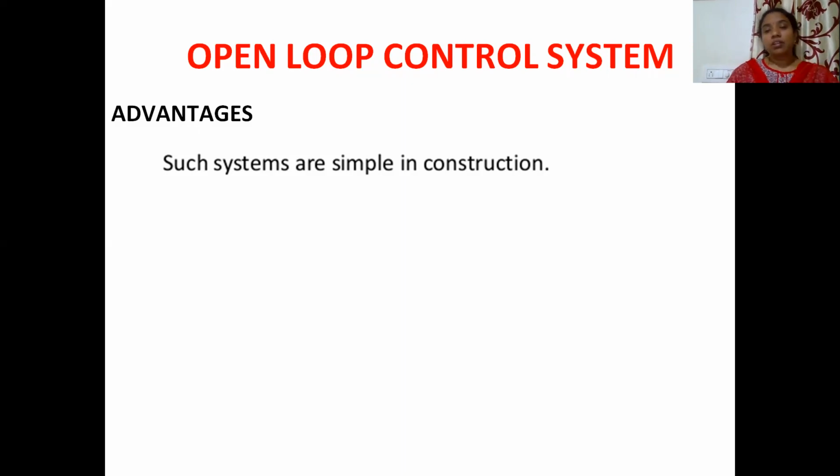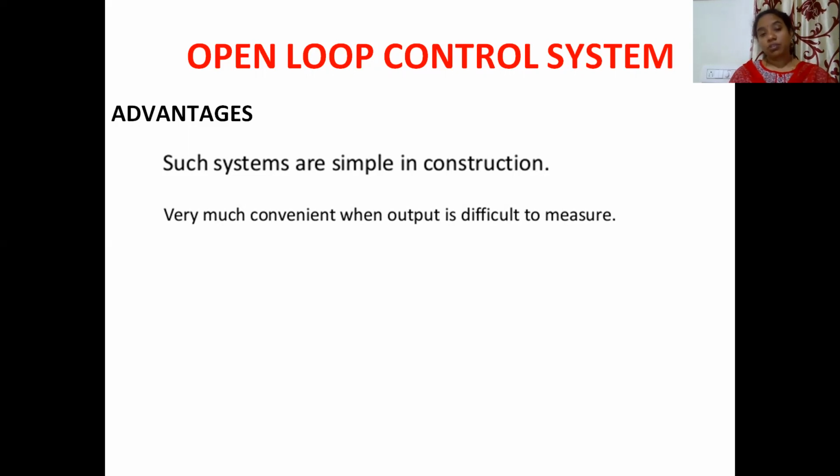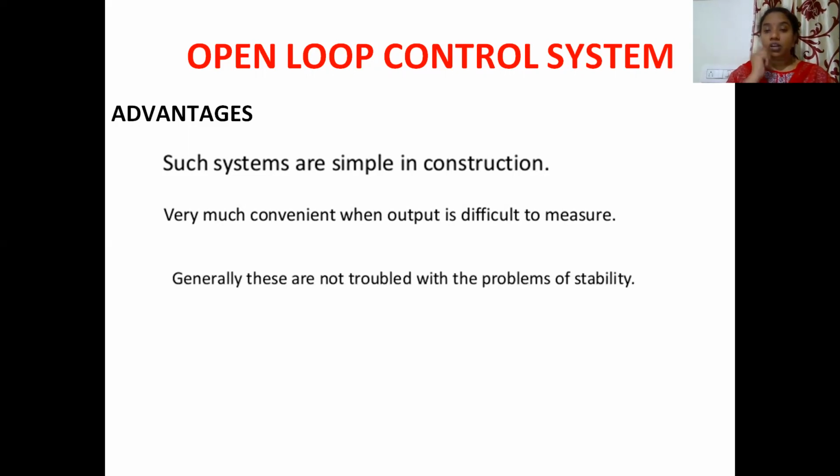The advantages of open loop control systems are such: these systems are not involving any closed loops or closed paths, so these are very simple in construction. Next, very convenient when the output is difficult to measure. Next, generally, these are not troubled with the problems of stability, because stability is one of the main points which has to be focused on. Open loop control systems are best in stability.